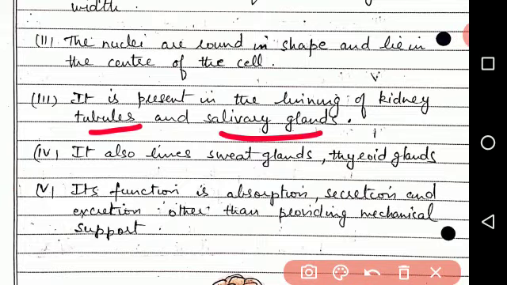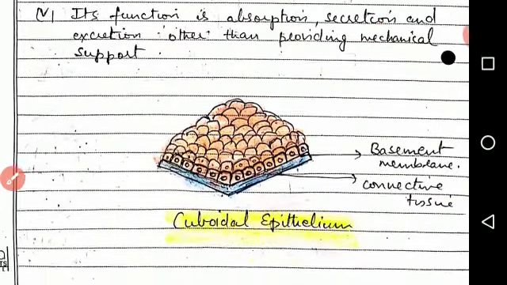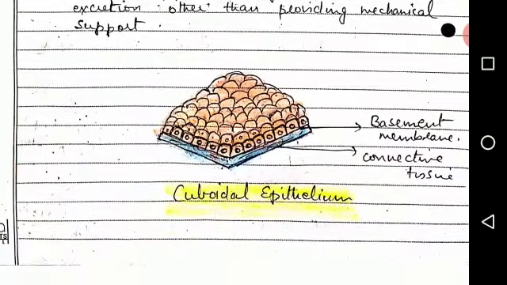Fourth, it also lines sweat glands, thyroid glands, etc. Fifth, its function is absorption, secretion, and excretion, other than providing mechanical support. The diagram of cuboidal epithelium is shown here.